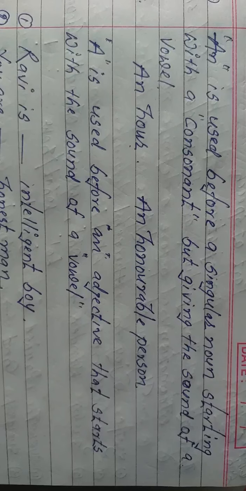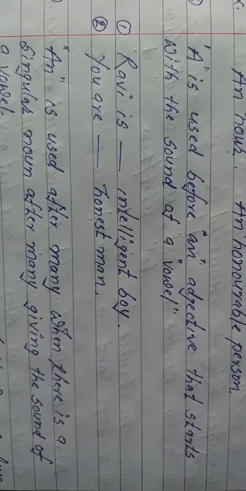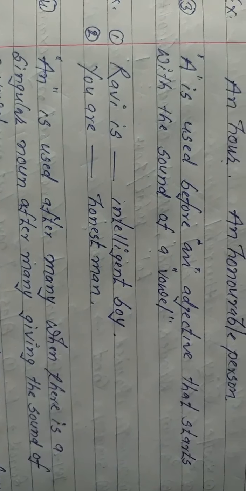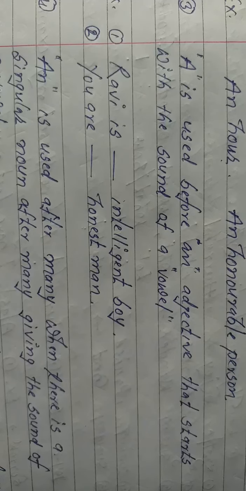Now see the next use of an. An is used before an adjective that starts with the sound of a vowel.